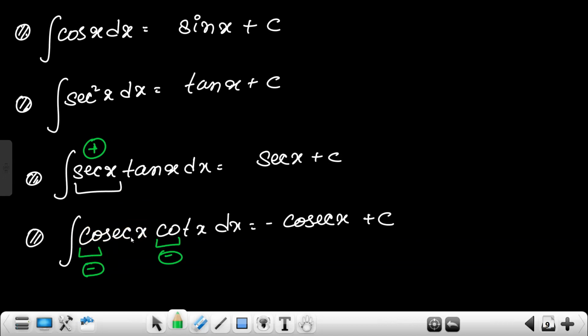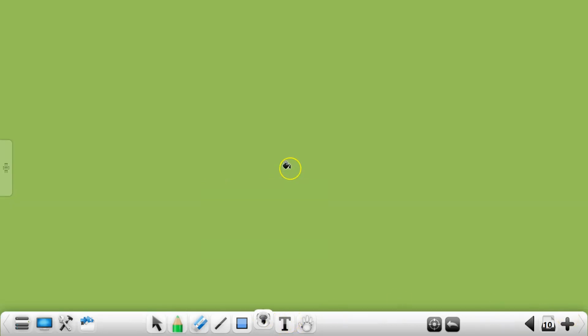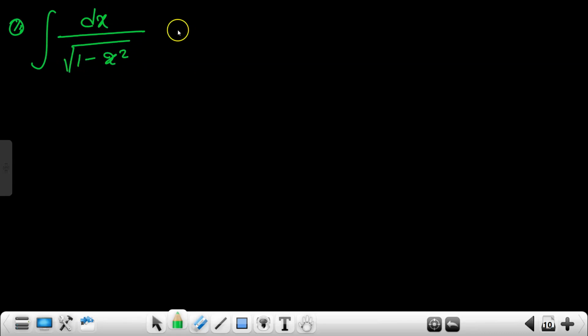Sometimes you have confusion in mind whether it will be positive or negative. So if you are having a confusion like that and a co type of thing is there, it will be negative. Getting my point? Yeah, got it. Now the next formula is integration of dx divided by under root of 1 minus x square. So it will be sine inverse of x plus c.